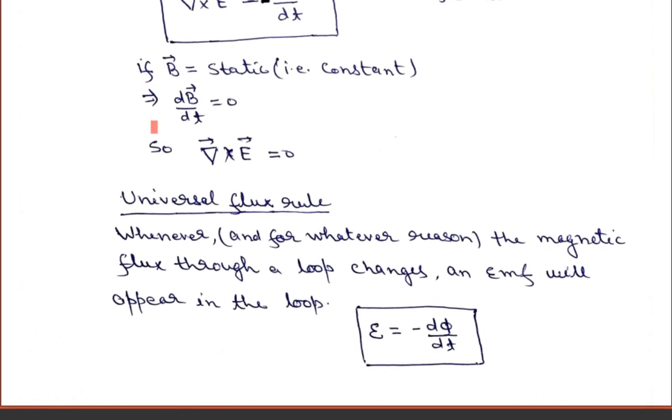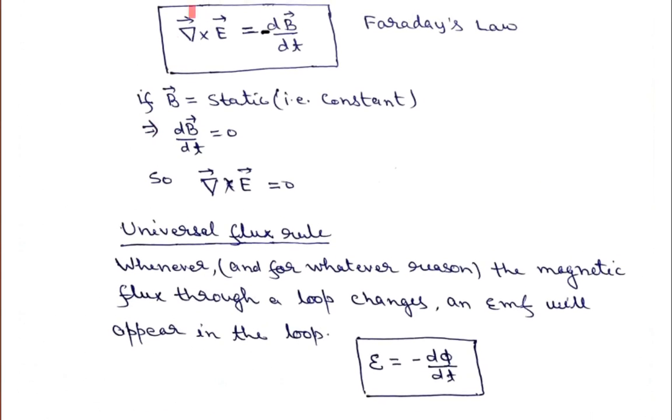So now, after learning this Faraday law of induction, we have got the formalism that del cross E is equal to minus dB upon dt. From now onwards, we will say that what we learned earlier in electrostatics, del cross E is equal to 0 always, was telling the conservative nature of the electric field. But now, after Faraday, if there is a changing magnetic field, or there is relative motion between the circuit and the magnetic field, then this del cross E will not be equal to 0. This is called the Faraday law.